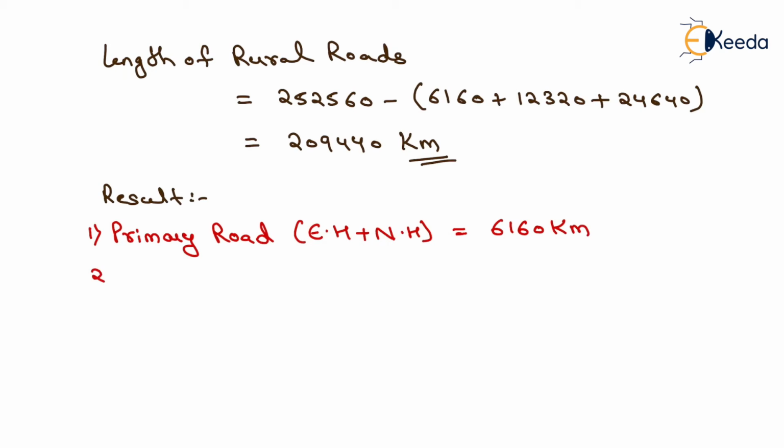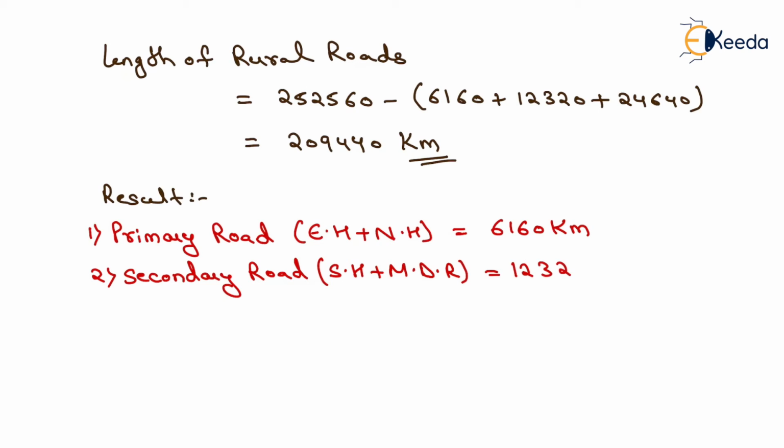Now the second one is secondary road. It will be the sum of state highway plus major district road. Now we have computed the value of state highway as well as major district road, which is 12320 plus 24640. After adding this, we will get the secondary road as 36960 kilometer. That will be the length of secondary road.